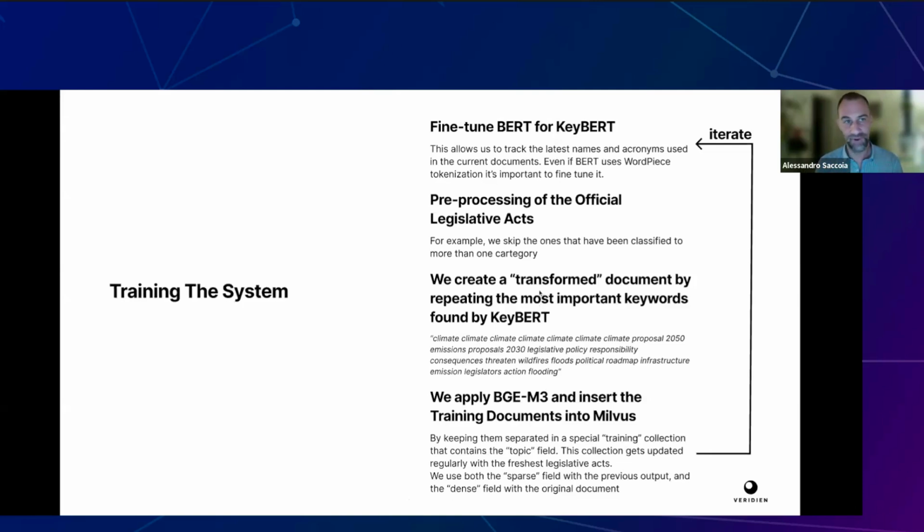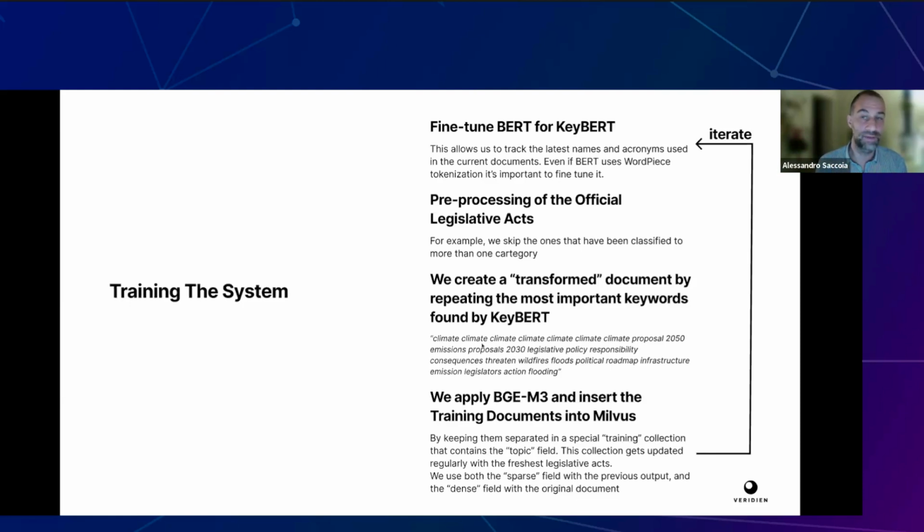Even if BERT uses word-piece tokenization, so acronyms are not a problem with BERT, we found out experimentally that it was important, because those tokens are surrounded by context as in normal embeddings, and by fine-tuning we give them the meaning that they deserve.